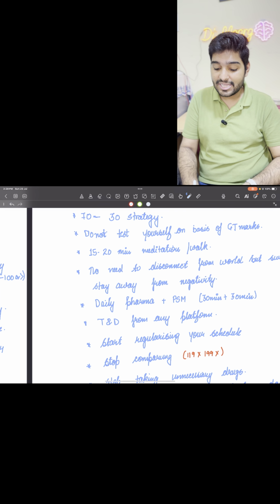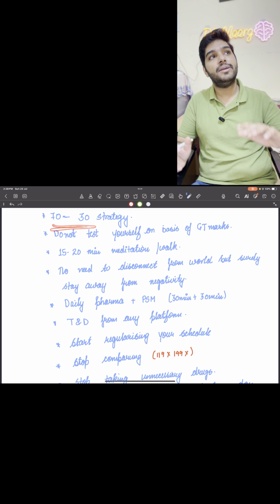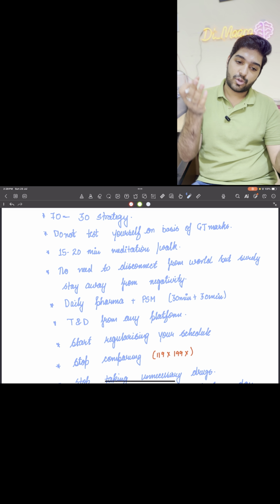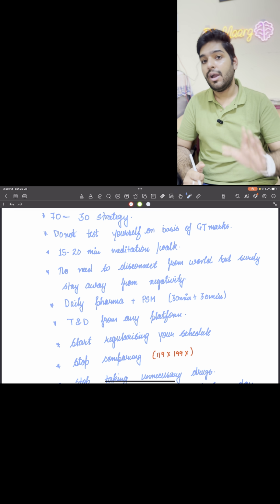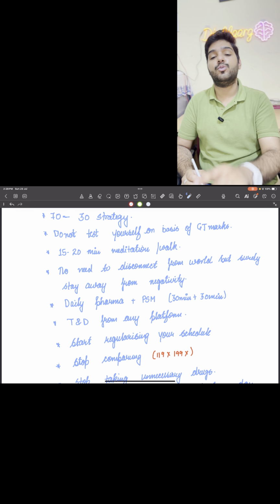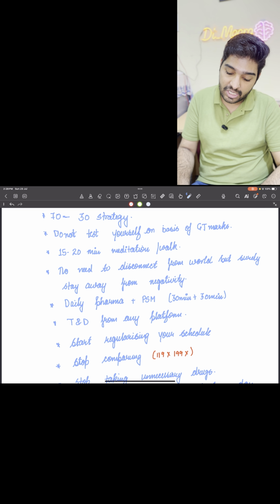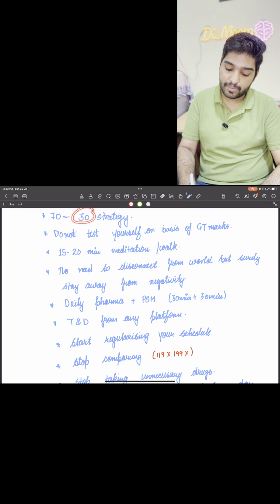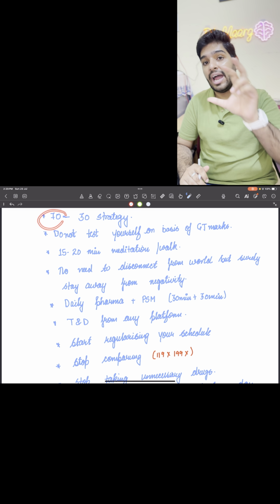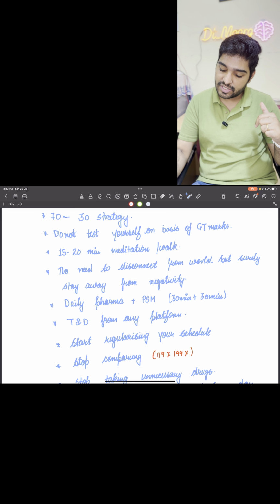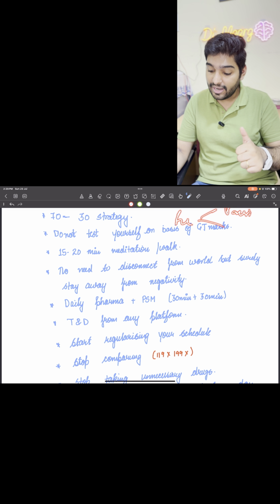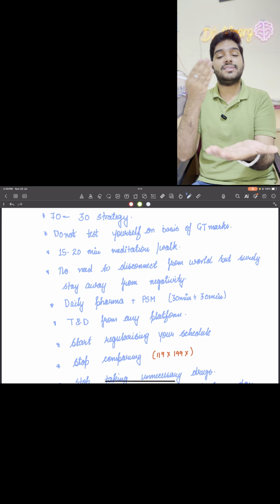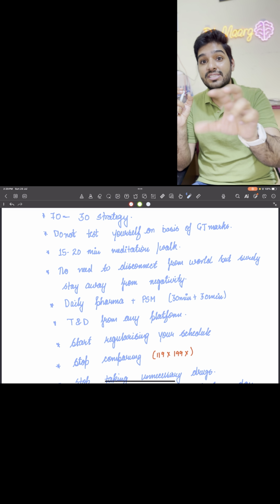Next, 70-30 strategy. अभी तक मैं क्या बोलता हूँ, I always used to say that you have to solve more questions, but now I'm going against this. You have to solve around 30% of the questions in a day and 70% should be given into your revision. That revision can be divided into two parts. One revision will be when you are having this passive recall, and the other revision will be the one where you are going to see your bookmarks and all your selected or the saved images.